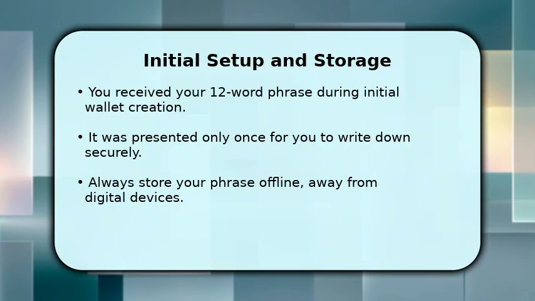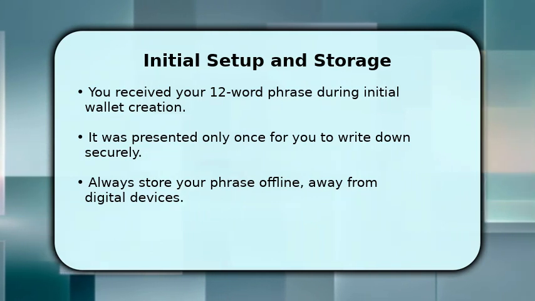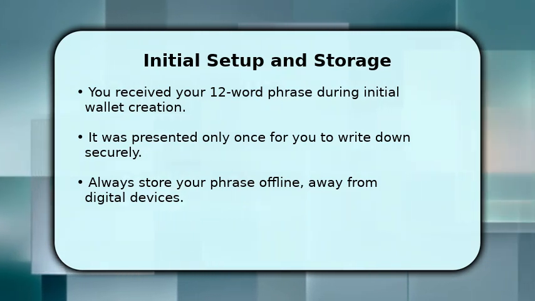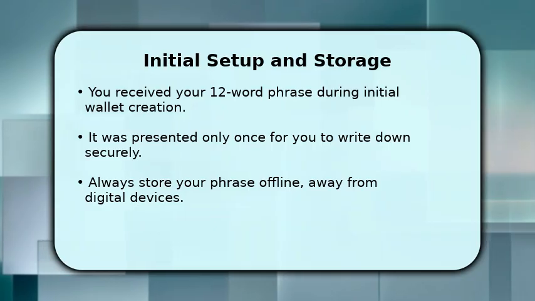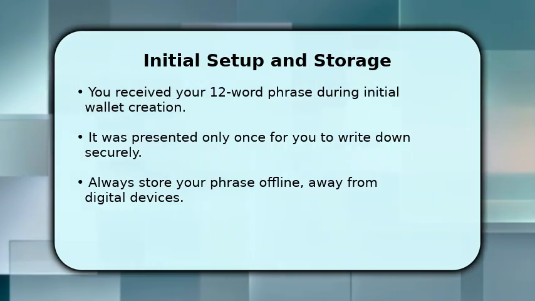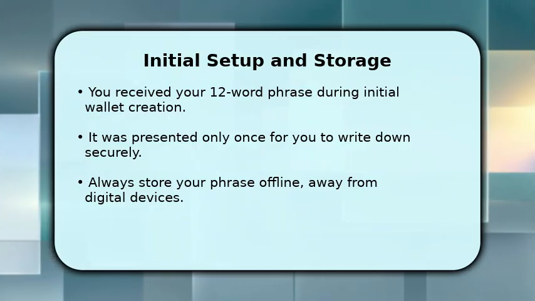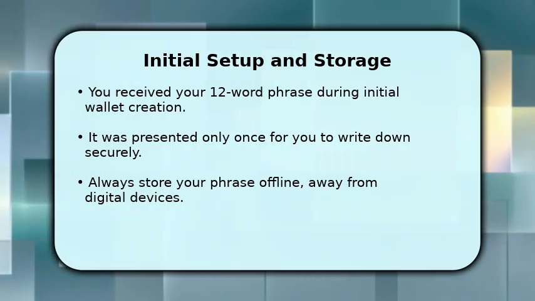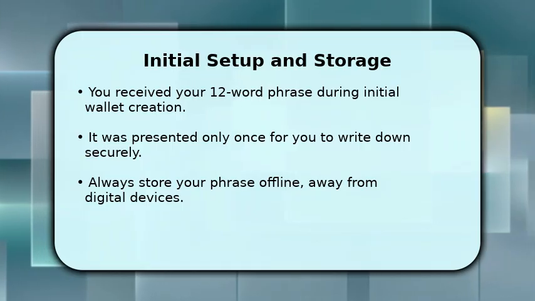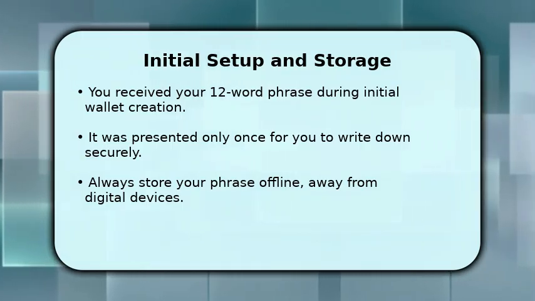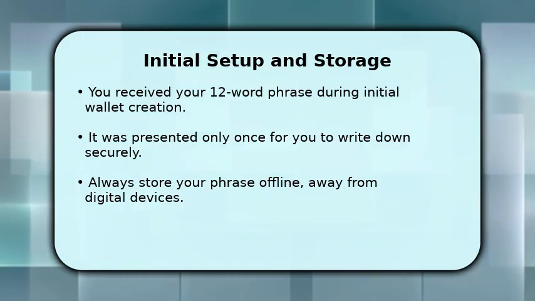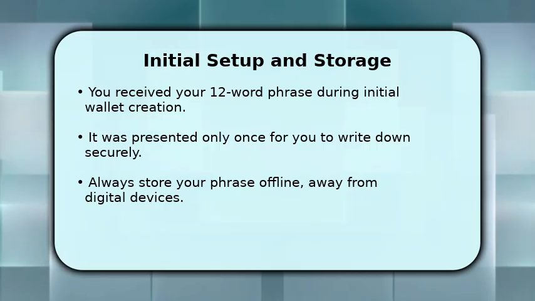When you first set up your Trust Wallet, you were given a unique 12-word recovery phrase. This sequence of words is generated only once, and it's crucial that you wrote it down immediately and accurately. The best practice is to store this phrase offline, perhaps on paper or etched into metal, and keep it in a secure, private location. Never take a screenshot or store it digitally.